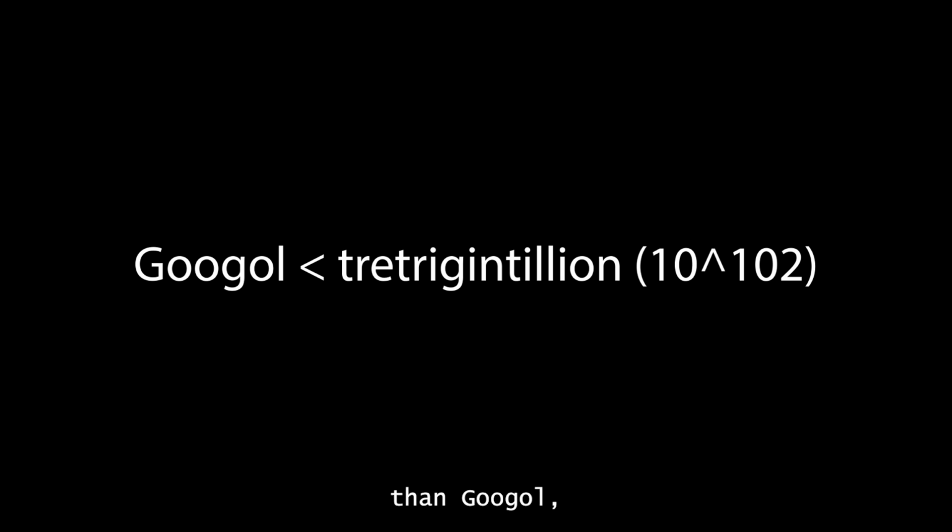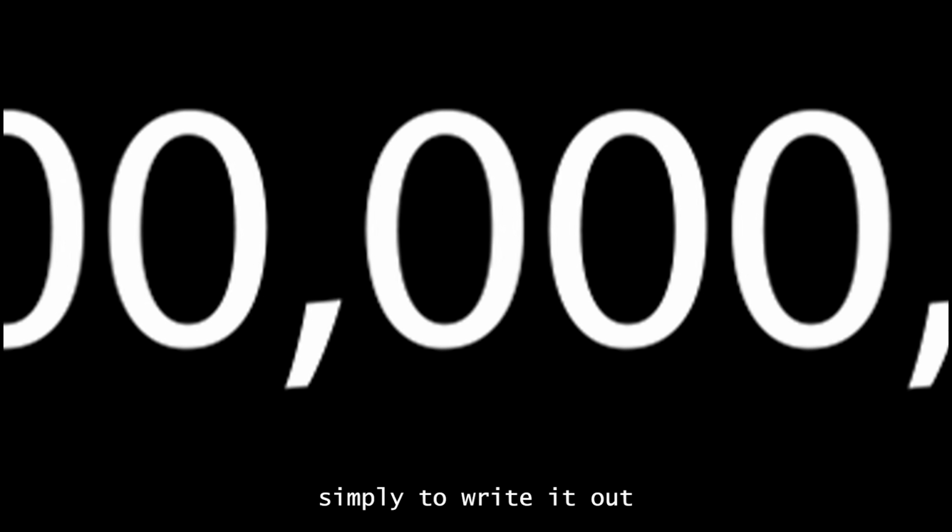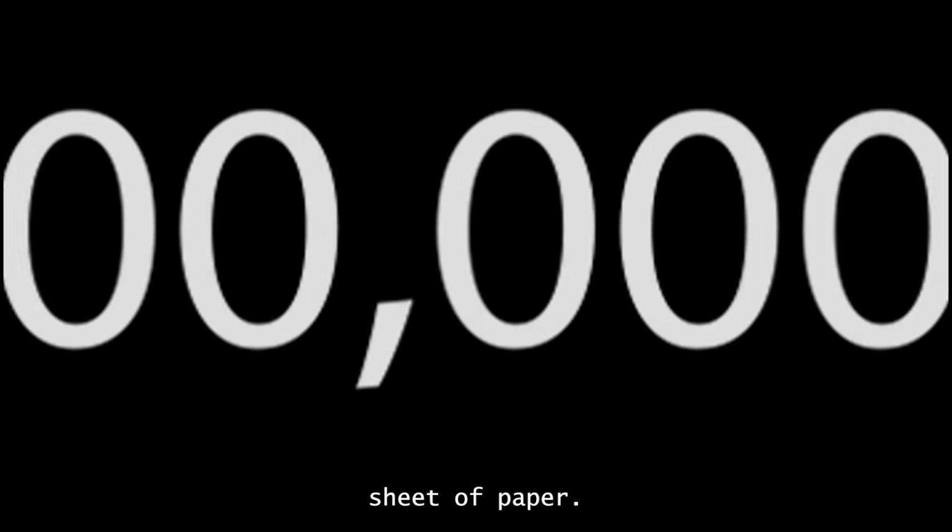And it keeps going! There are bigger numbers than Google, and there's a number out there called googolplex. It's called that because it has Google zeros behind it. So the fact that we can't comprehend what that number would even begin to look like just goes to show how downright stupid it is. If you were going to write googolplex on a sheet of paper, the 1 followed by Google zeros, you would need to be journeying to the end of the universe simply to write it out on one line of a single sheet of paper. Well, probably not a single, it would be a very long single sheet of paper, I guess.